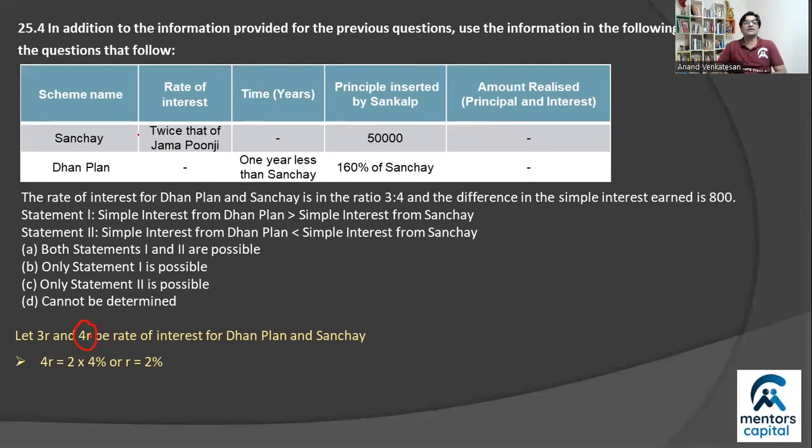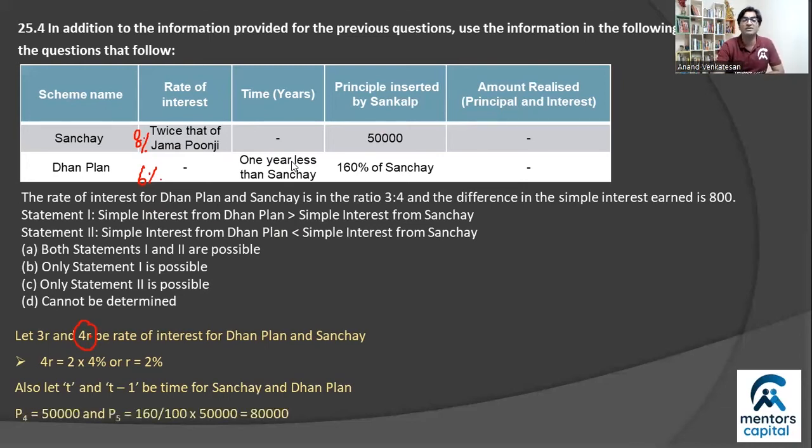So we've calculated rate of interest for both the schemes, right? Since we don't know the time, we'll assume the time to be T years for Sanchay, and Dhan plan, which is 1 year less than Sanchay, should be T minus 1 years, right? So you know the principal, the rate of interest, the time taken, and we're also given information about the principal. In Sanchay it's 50,000 of investment. In Dhan plan, it's 160% of that, works out to 80,000 rupees, right? So 50,000 and 80,000, right? So simply calculate the difference, right?